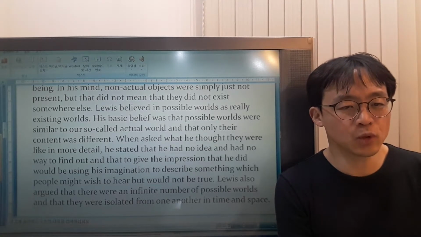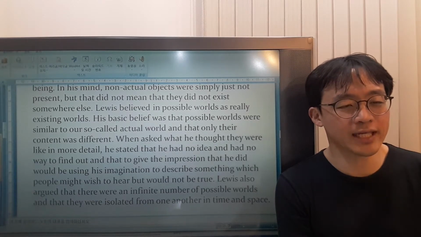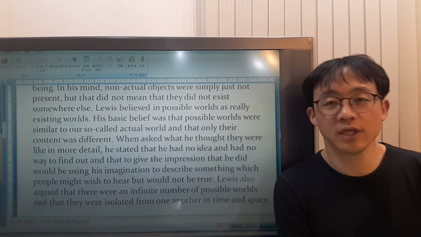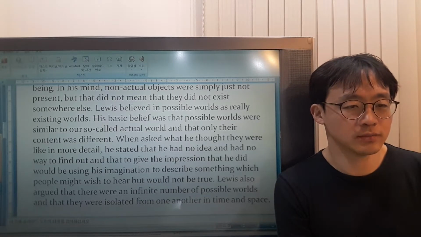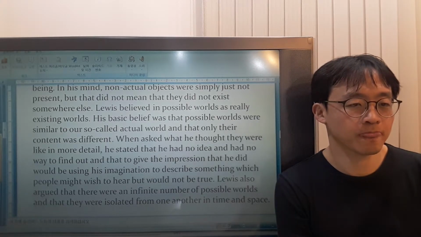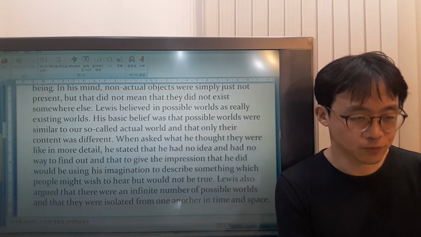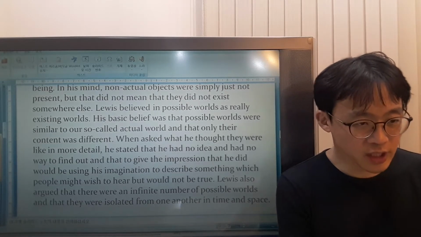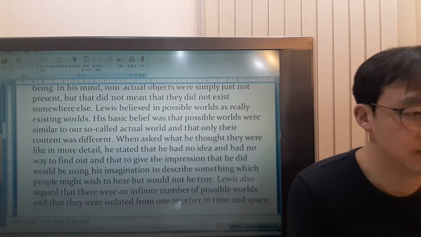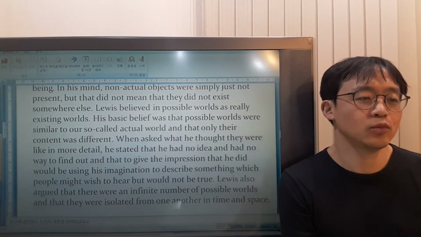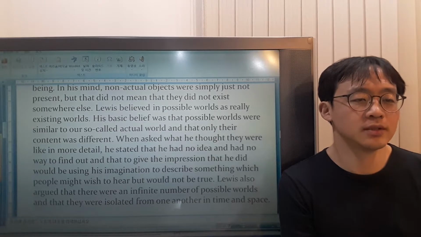He thought that possible worlds were similar to the actual world, and only their contents, so-called elements, were different. Content is what something includes.